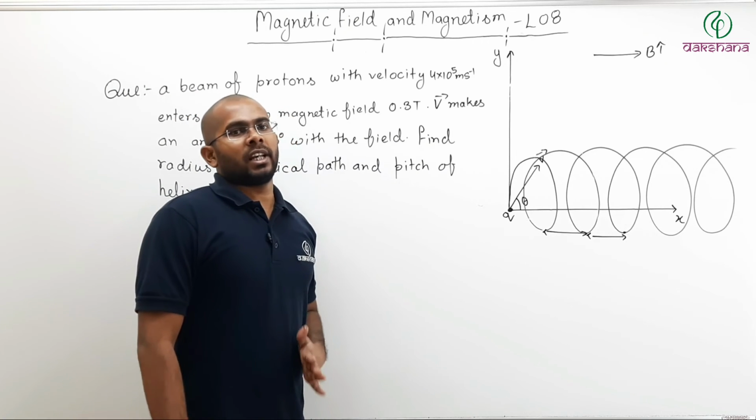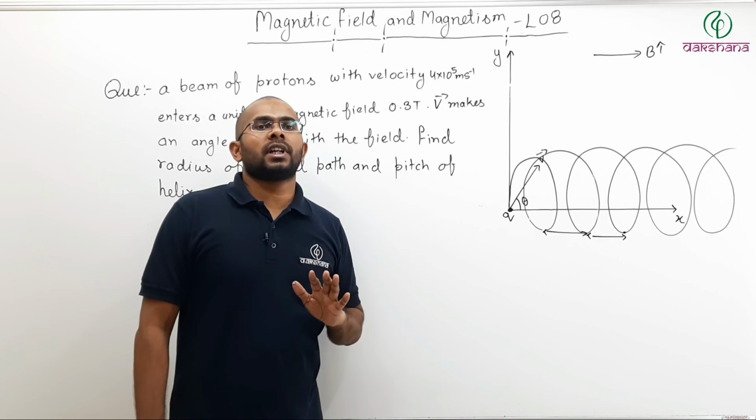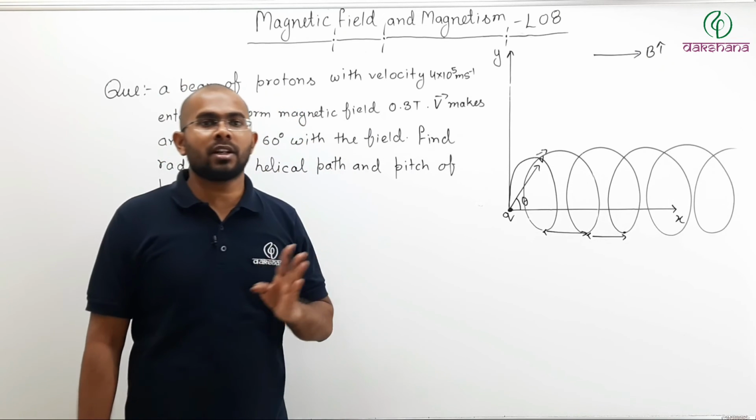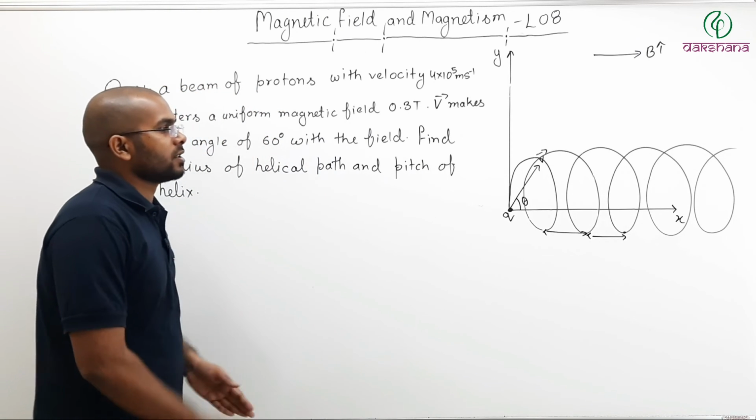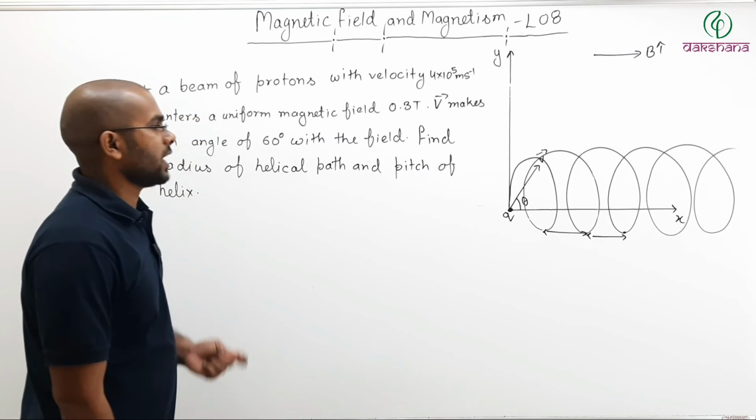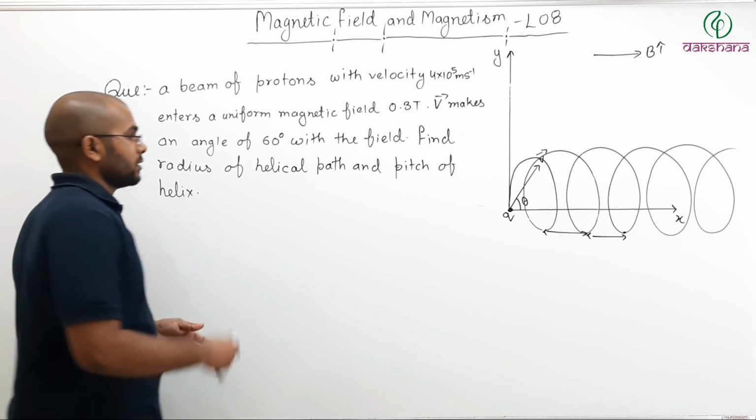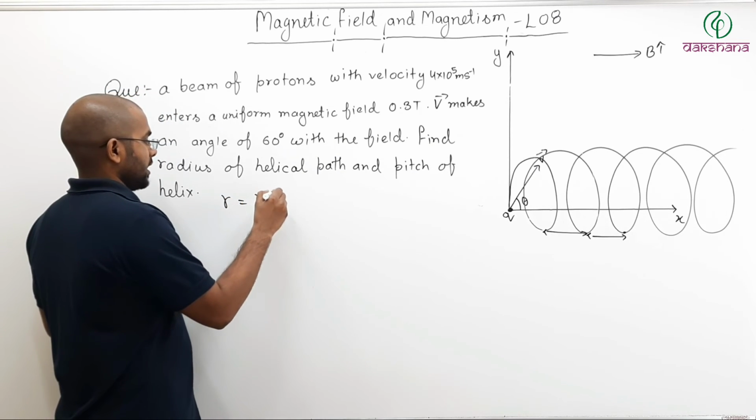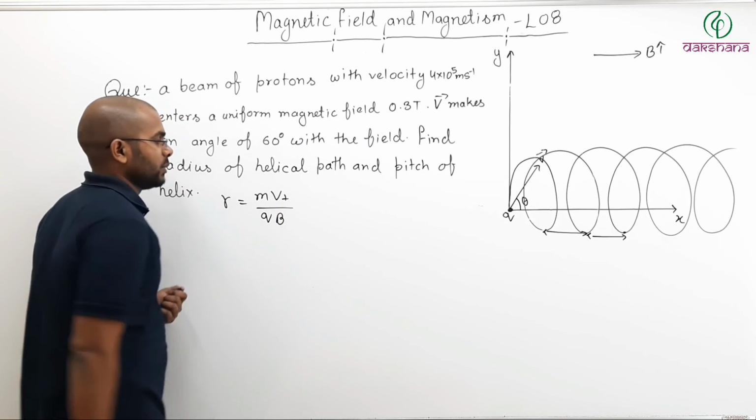Now, the radius of the helical path. Remember, the particle will try to go in a circular motion because of which component of velocity? Because of the perpendicular component of the velocity. So the radius of the helical path will depend upon the perpendicular component of the velocity. So the radius can be written as m v perpendicular divided by qB.